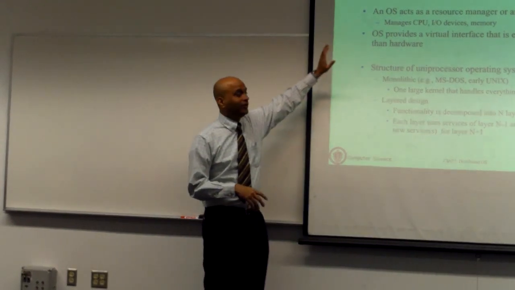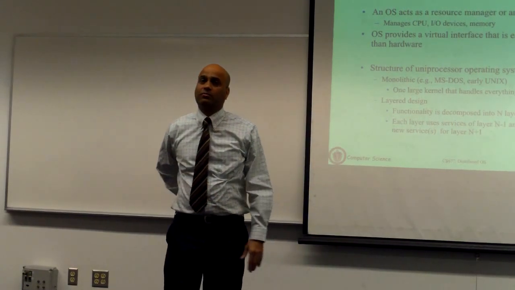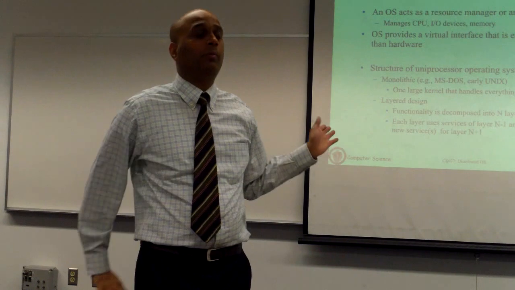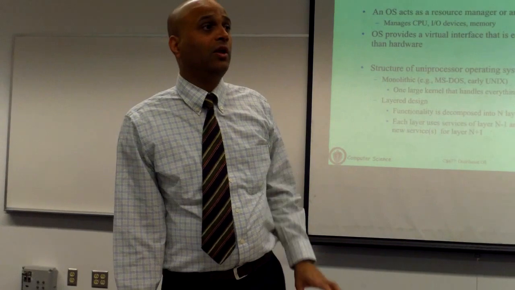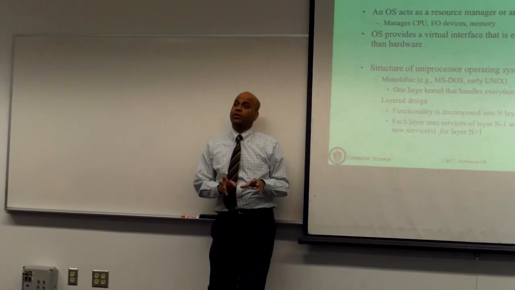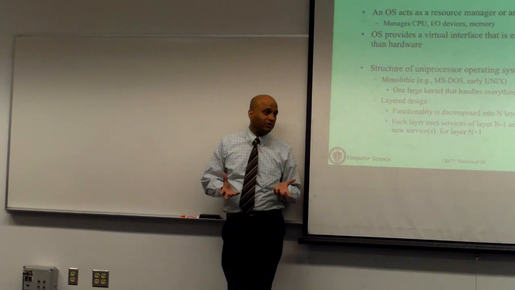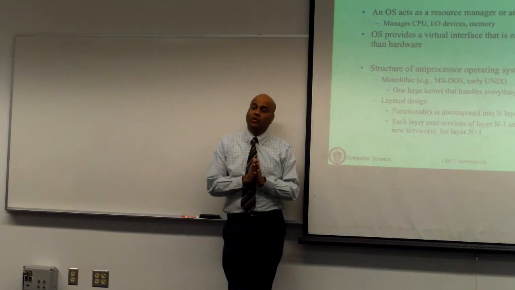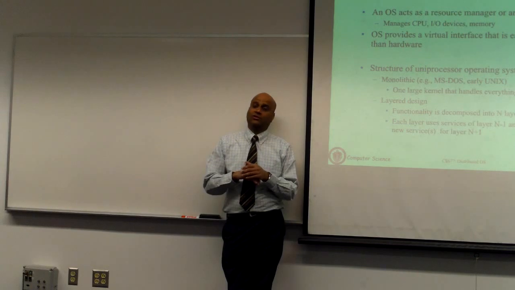Okay? Now, with that definition of an OS, let's take a look at how some of these operating systems have also evolved over time. Early operating systems used what was referred to as a monolithic architecture. What that means is the operating system kernel was one large distinguished process that ran on the machine. All the code for the OS was actually part of that one large process. Everything that the OS provides was embedded in this one process that boots up, and then that's your OS that's running on the machine. All other processes actually interact with that OS, and so do the users.